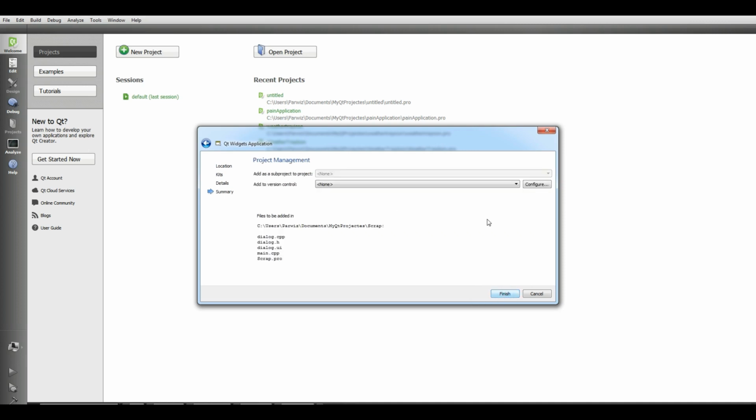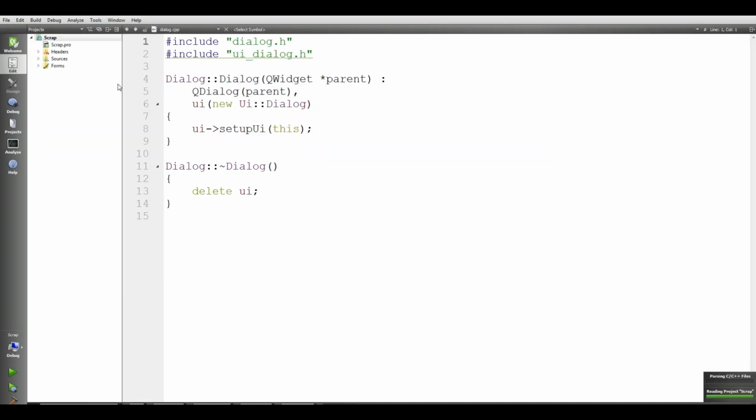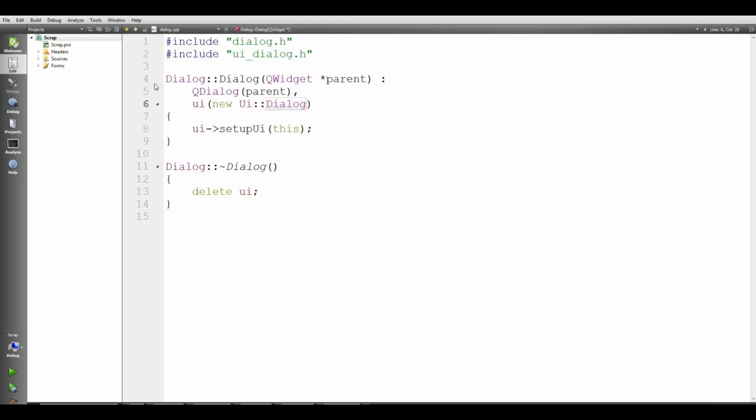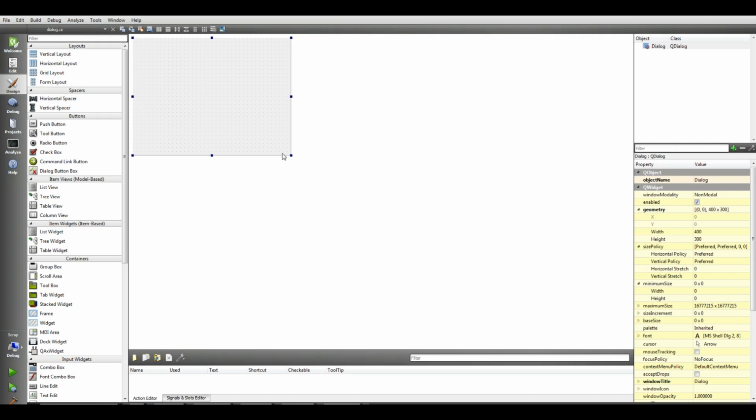Next. Okay, this is the C++ code. I don't need this, but as soon as possible I will make videos on making GUI applications in C++ using the Qt framework. But we just need the forms, we need this UI file, because we are not going to use C++. We want to work with the Python language.